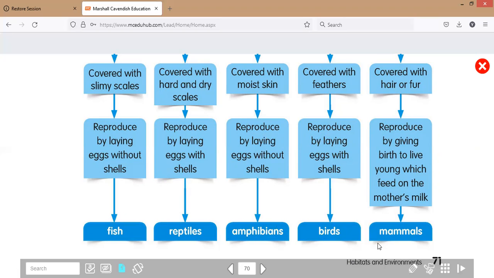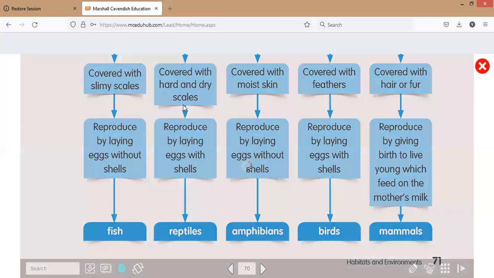And the mammals. This, the last class, is mammals. The characteristic is being covered with hair or fur and reproducing by giving birth to live young, which feed on mother's milk. Yeah, punya kelenjar susu. So these are the 5 classes of vertebrates, Soleh Soleha: fish, reptiles, amphibians, birds, and mammals. Each has a specific characteristic.